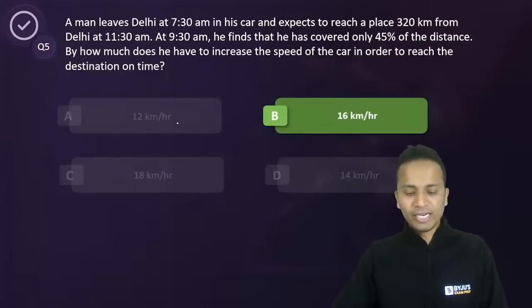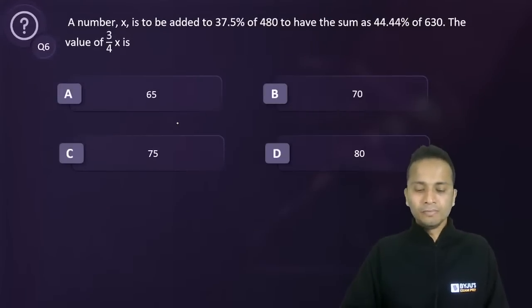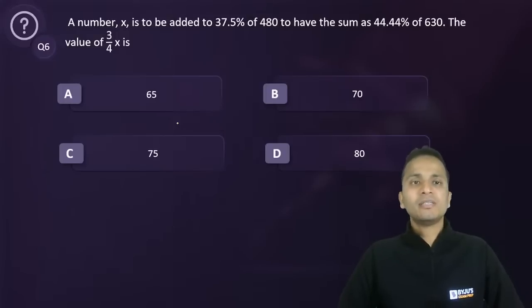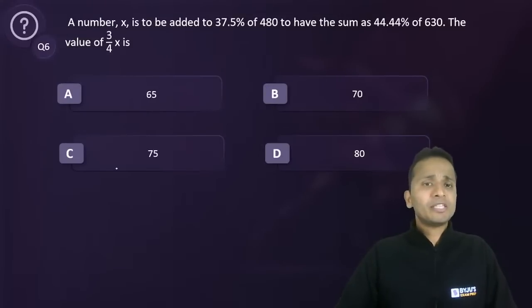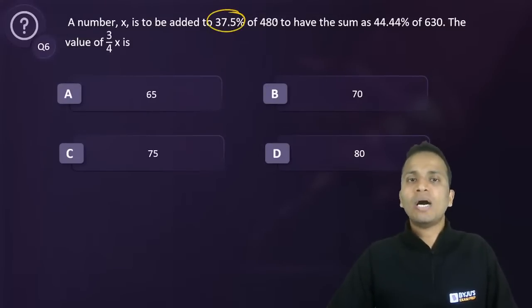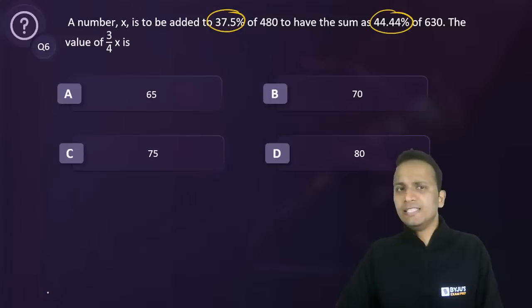All right, so let's move ahead and look at the next question, question number 6. A number x is to be added to 37.5% of 480 to have the sum as 44.44% of 630. We have to find the value of 3 by 4 x. So why I've kept this question is to make you understand the relevance of these percentages. Okay, so you have to make your calculations easier, right?